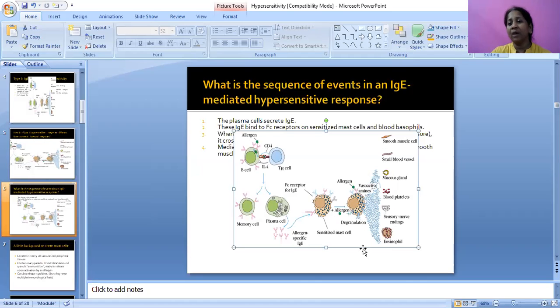After a few weeks a second exposure comes, and memory cells have also formed already. Because of the second exposure, that may result in allergic reactions in smooth muscles, small blood vessels, mucous glands, platelets, sensory nerve endings, and eosinophils.